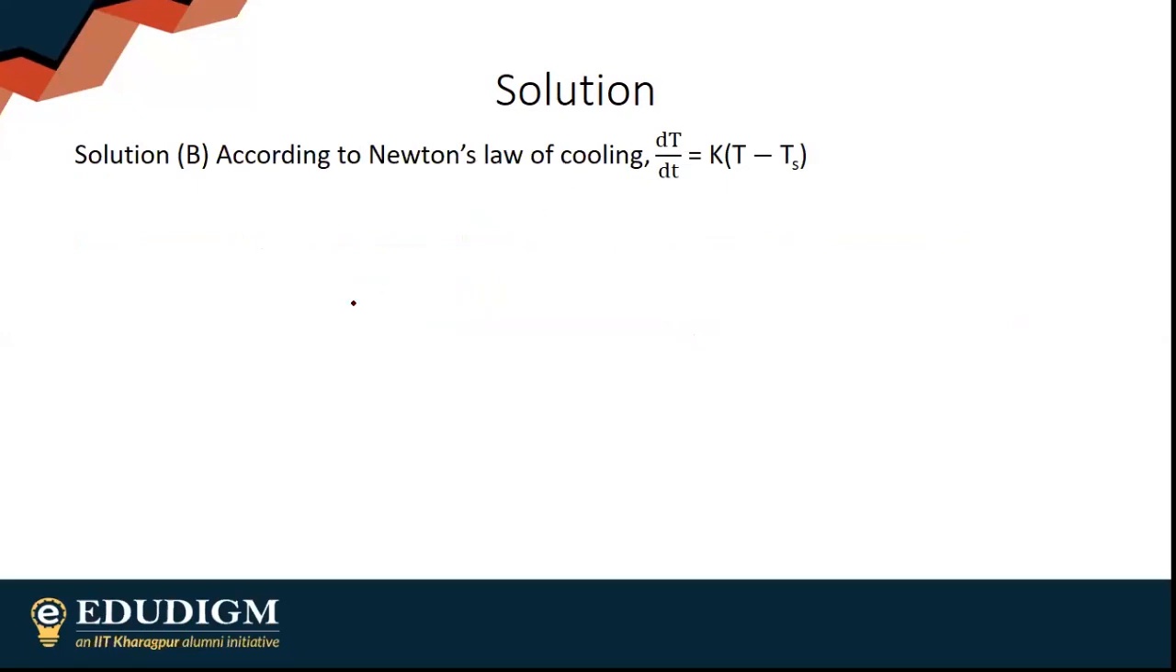There is a divide, three people say option B, three people say option D. Obviously the answer is option D, T by T. Simple. This is Newton's law of cooling, obviously without the sign and everything, because I don't really need the sign over here.